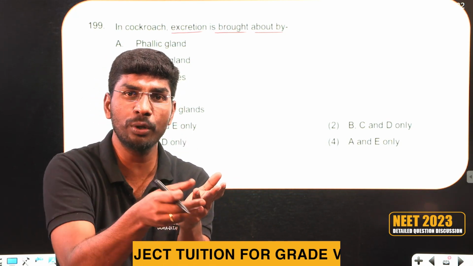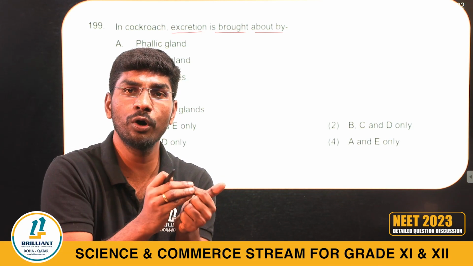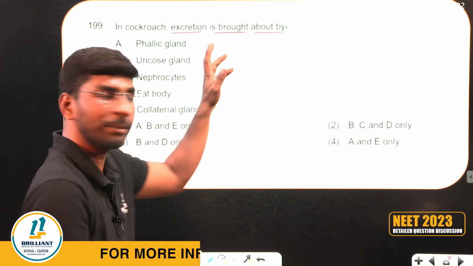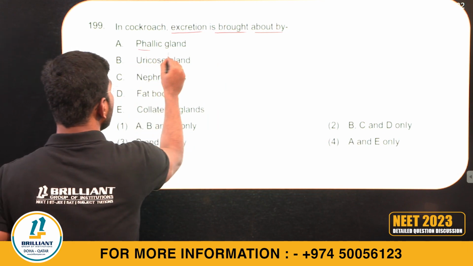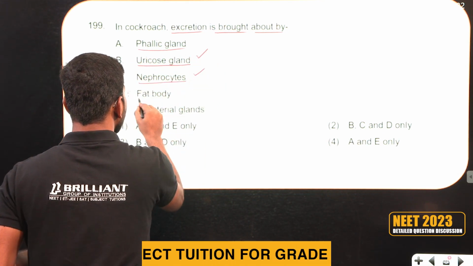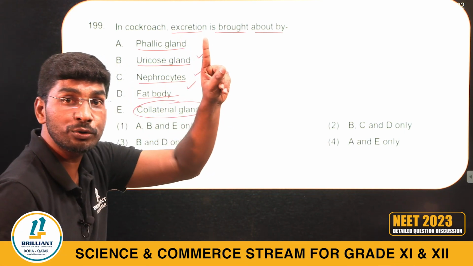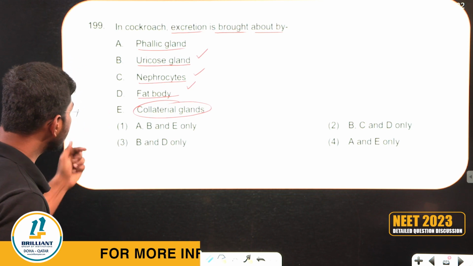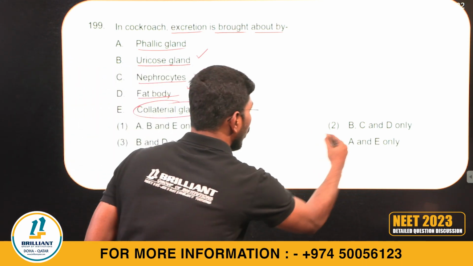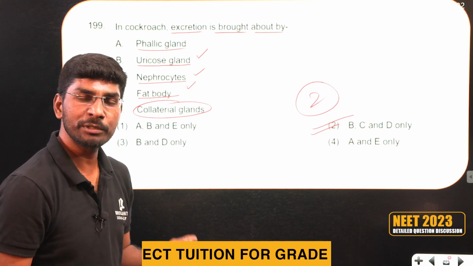Along with them, nephrocytes, fat bodies and uricose glands are there. Phallic glands, leave it. Uricose glands, correct. Nephrocytes, correct. Fat bodies, correct. Collaterial glands we see in the female cockroach. Do you remember? So the answer is BCD, option 2. Are you with me, students?